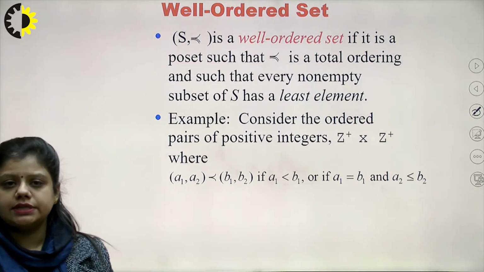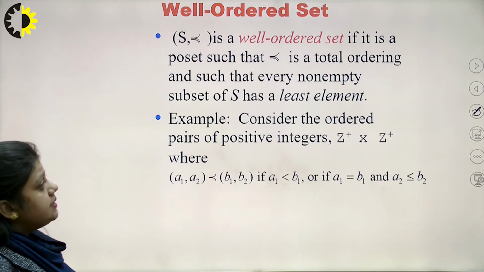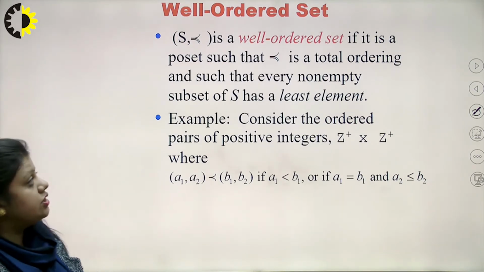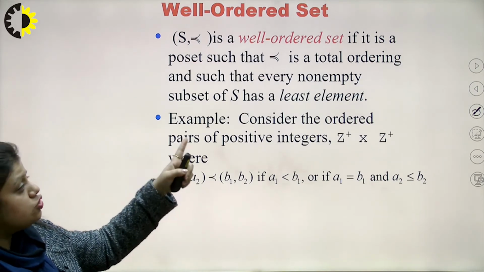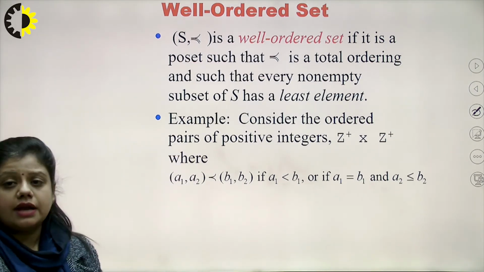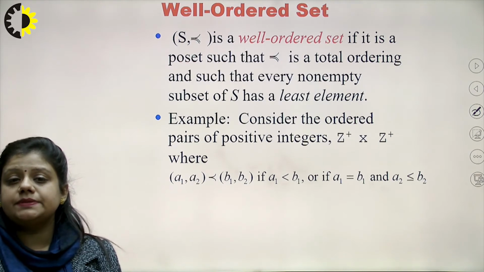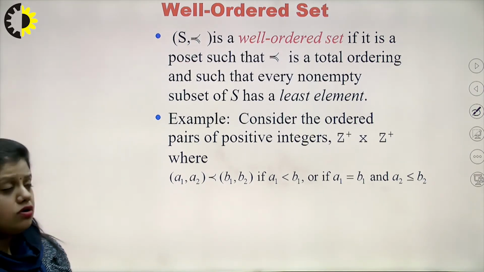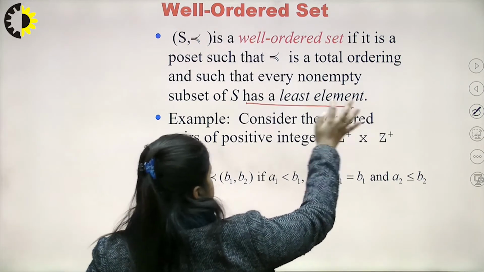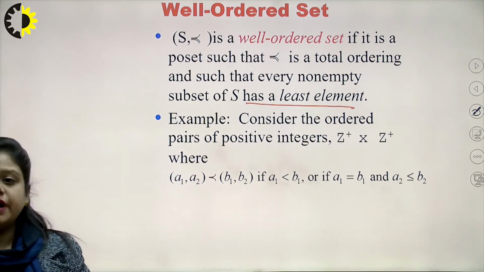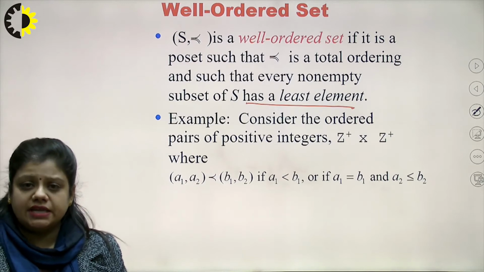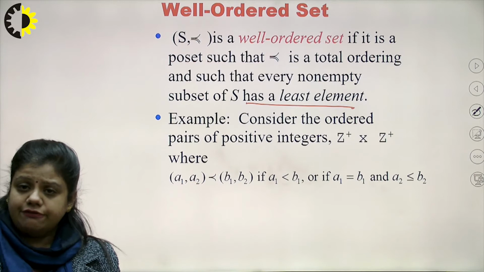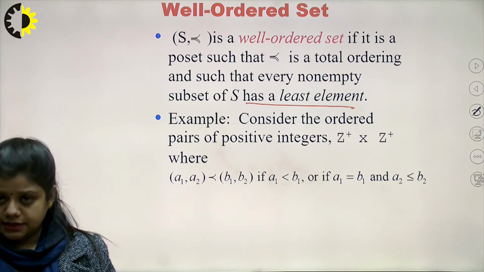What is a well-ordered set? S is a well-ordered set if it is a poset such that the relation is a total ordering and such that every non-empty subset of S has a least element. Now, this is a new term, a least element. We will discuss this. So, a well-ordered set is totally ordered and every non-empty subset of S has a least element.